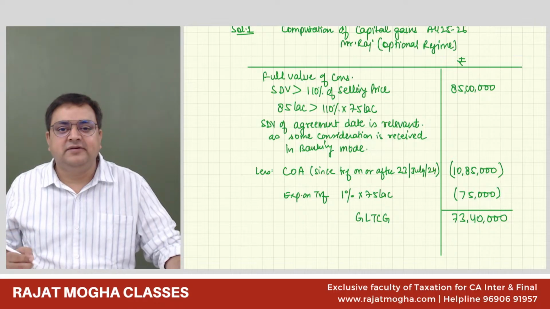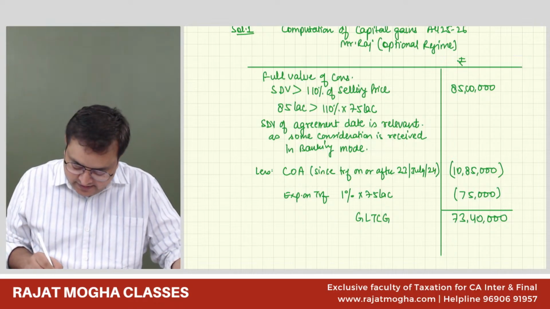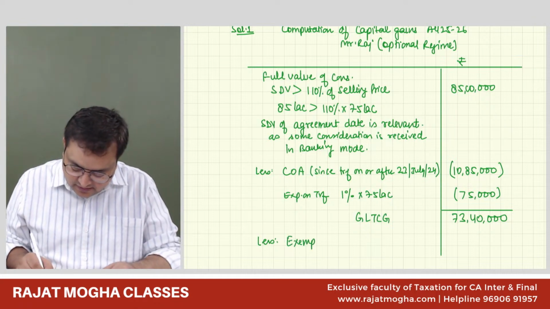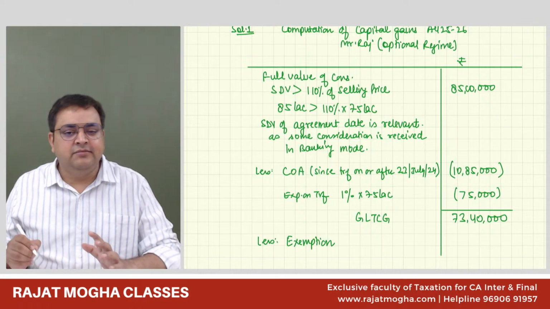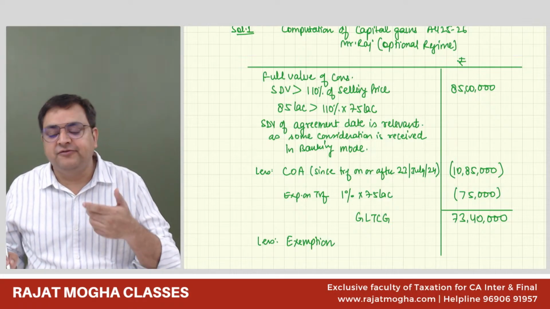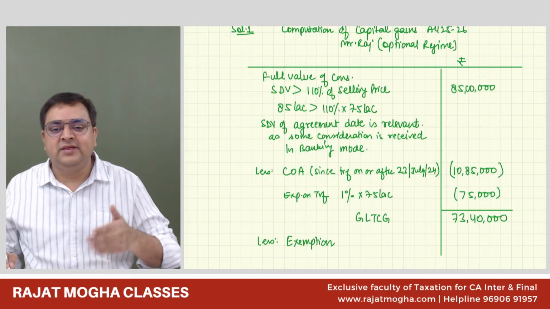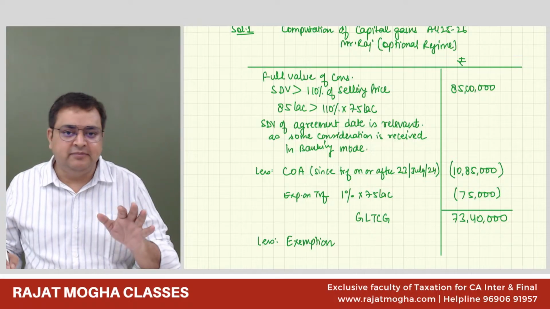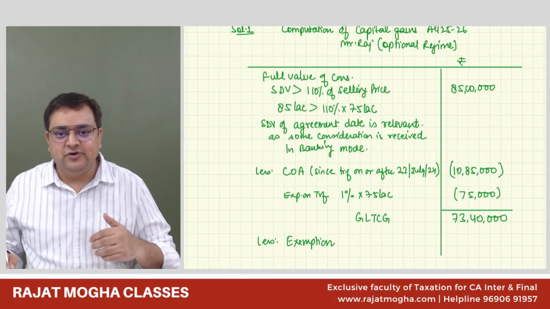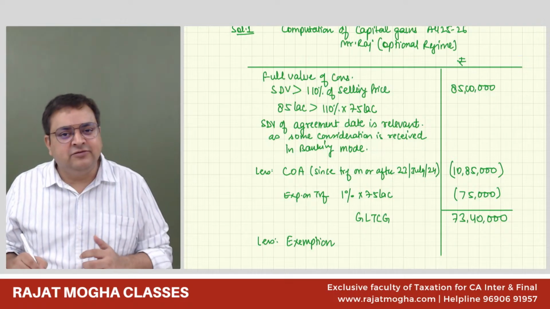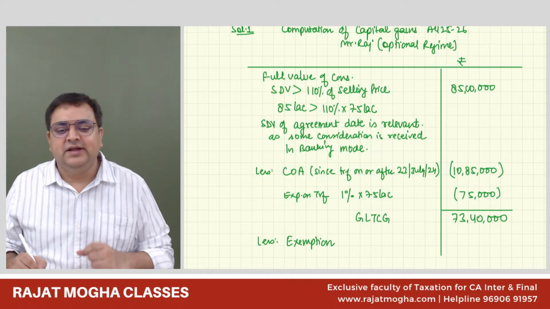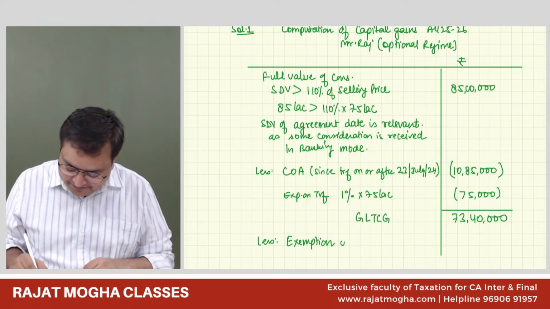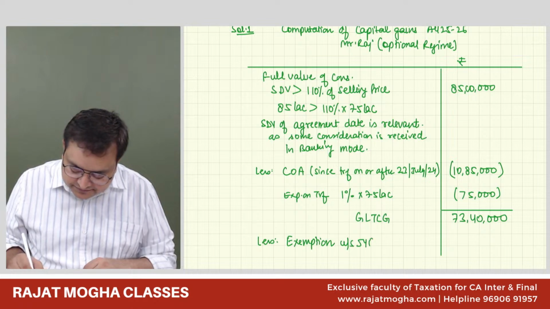And since he is purchasing a rural agricultural land, less exemption. Guys, if you don't remember the section number, please don't write it. You should not write just 54 over here, because 54 is altogether a different section. So if you don't remember the section number, then skip writing it. But in case you remember, then you should write it. And generally, I was telling you in the last class also that for capital gain exemption, you should remember these sections. It is just 4 or 5 sections under section 54B.